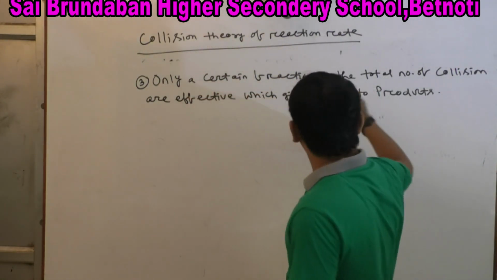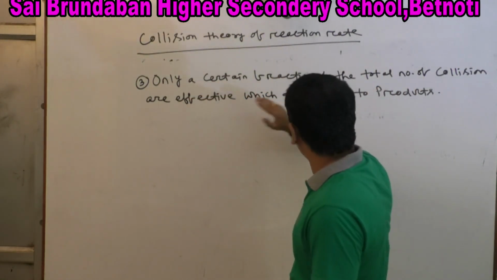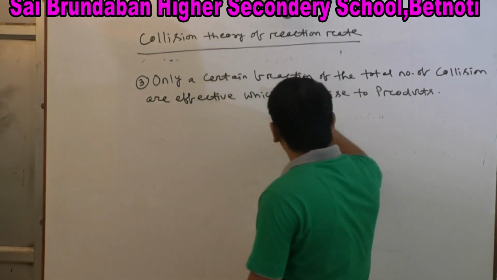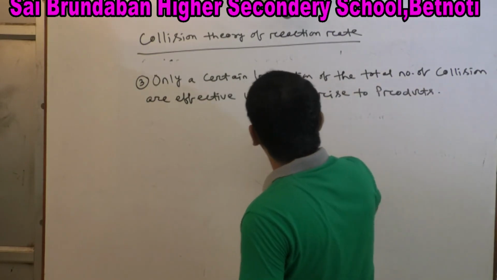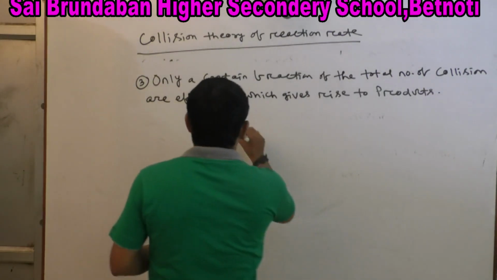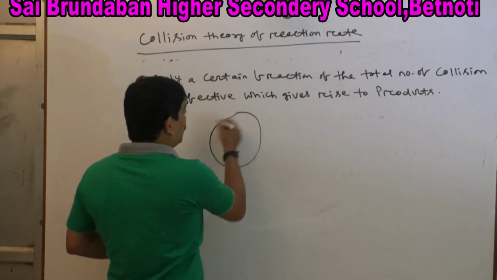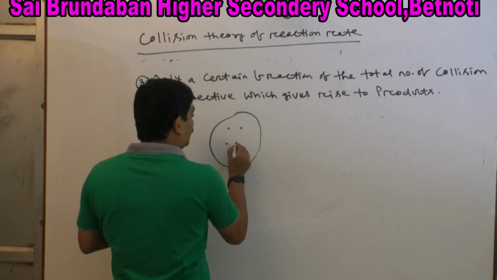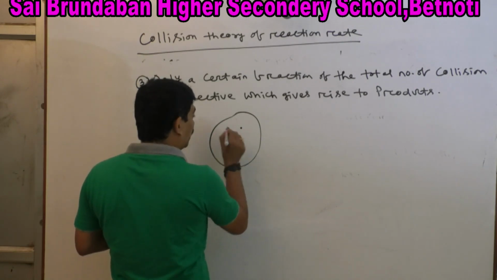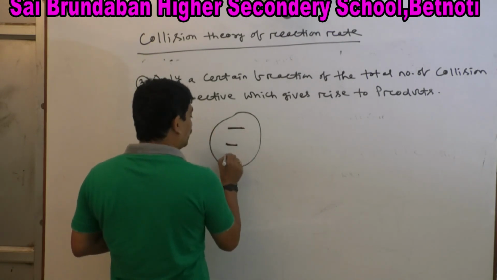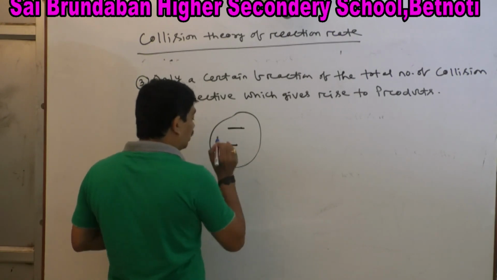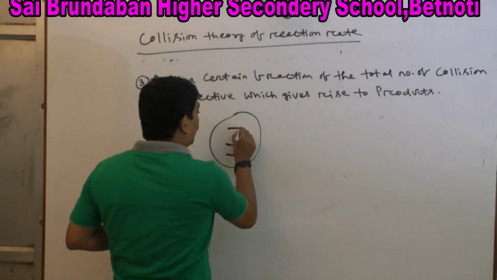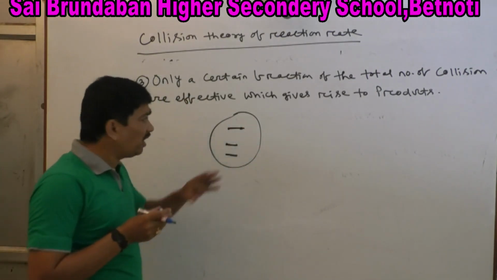Only a certain fraction of the total number of collisions are effective, which gives rise to product. Look, suppose this is a gaseous container. In that, the gaseous molecules collide with each other. Suppose this molecule and this molecule collide with each other. This molecule collides with each other. This is a system. Within that system, suppose the gas molecules collide with each other, but the main fact is